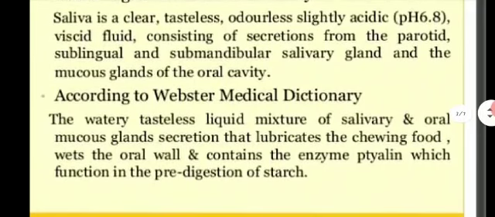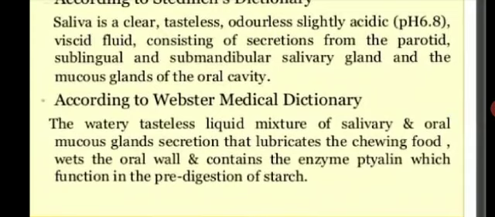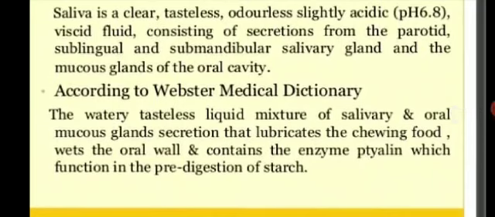Tasteless means it has no taste. Odorless means it has no smell. It is slightly acidic, its pH is around 6.8, and it is a viscous fluid.